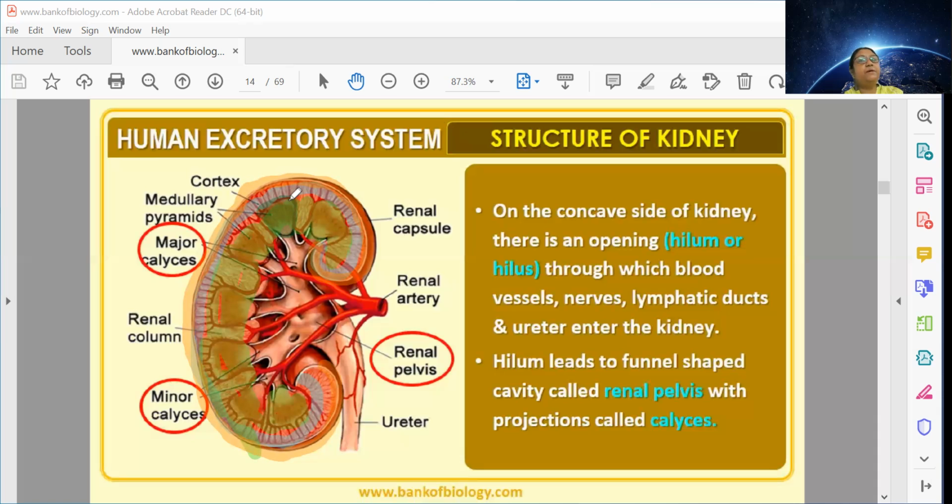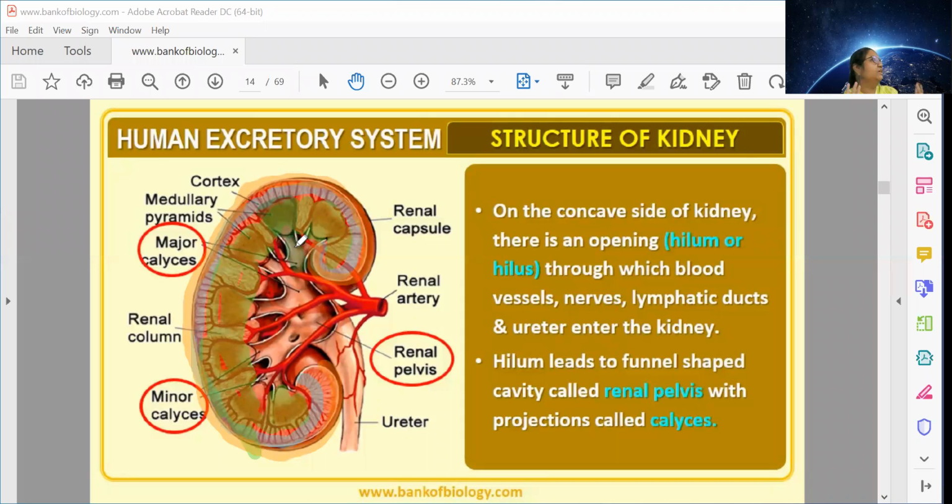So medullary pyramids are opening where? They are opening into the renal calyx. And finally the renal calyx is opening where? Into the pelvis. And the pelvis is finally opening into the ureter. So from outside to inside, once again we will revise. Outermost is the capsule. It's not participating at all in urine production.